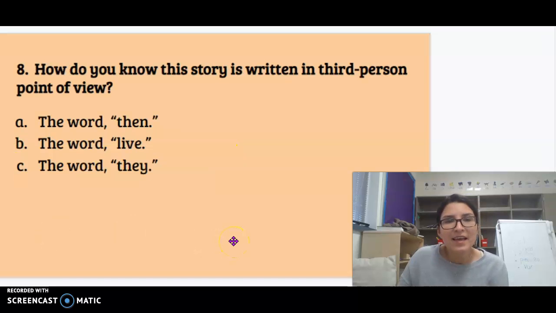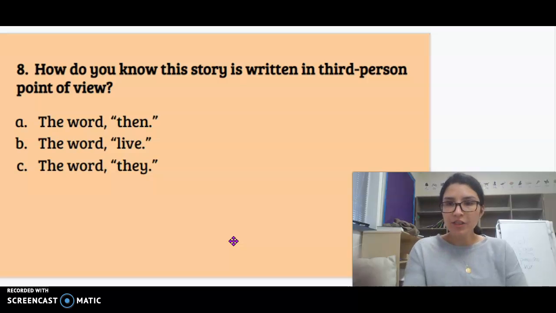Number 8. How do you know this story is written in third-person point of view? Is it letter A, the word then, B, the word live, or C, the word they?